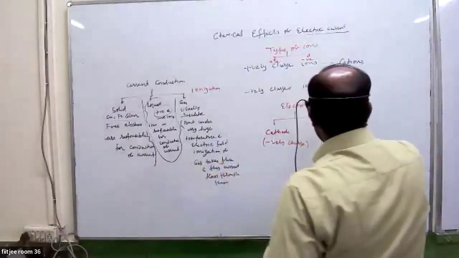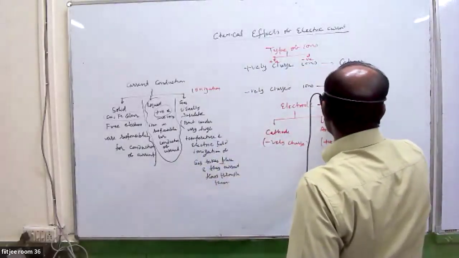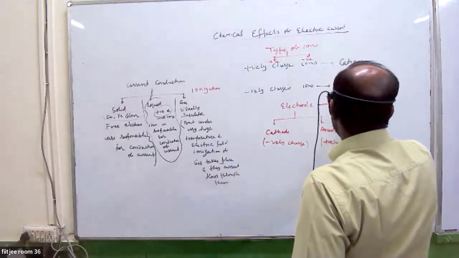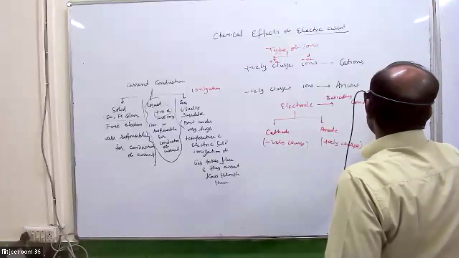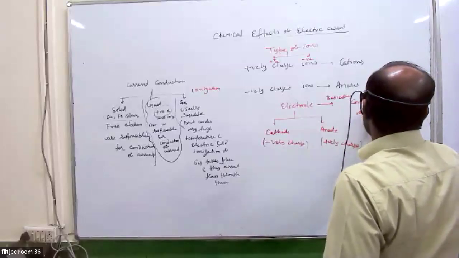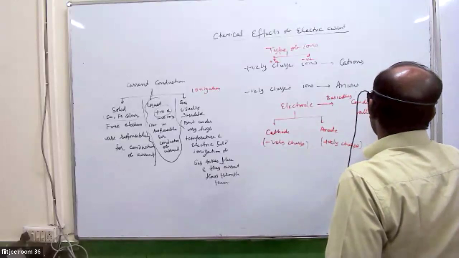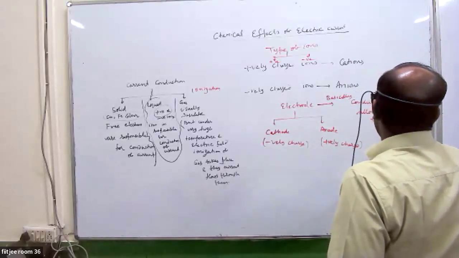See, electrodes are basically conductors that allow electrons to flow through them.